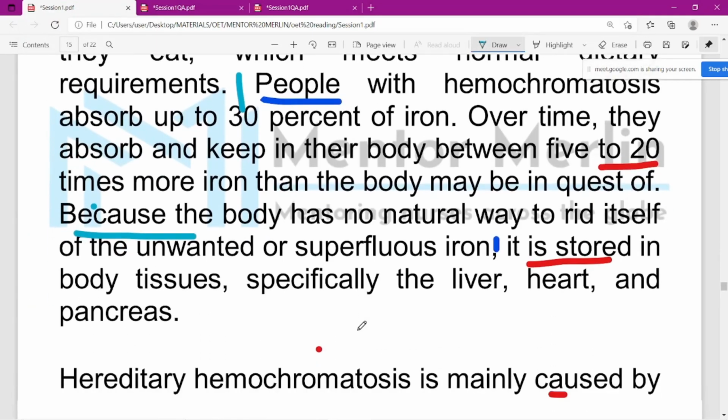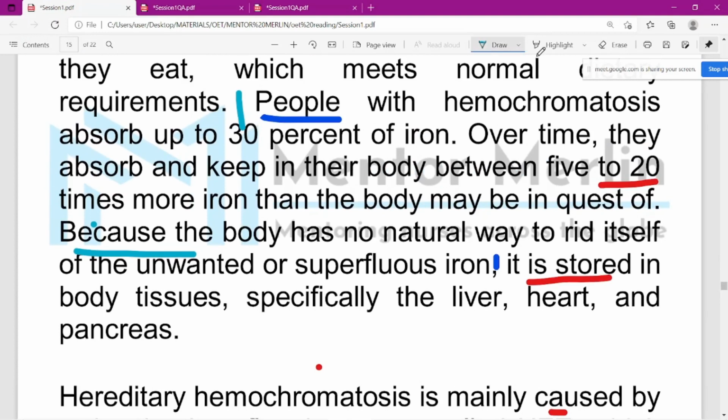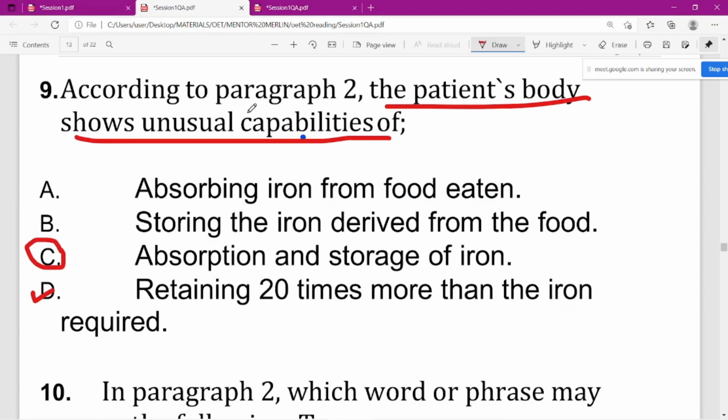So regarding storage, they are talking over here, but they are only telling about the liver, heart, and so on. There is nothing additional about storage, no capabilities mentioned. So wherever storing or storage has been mentioned, that option will be wrong. Like that we can strike it out, and now absorbing iron from food eaten.